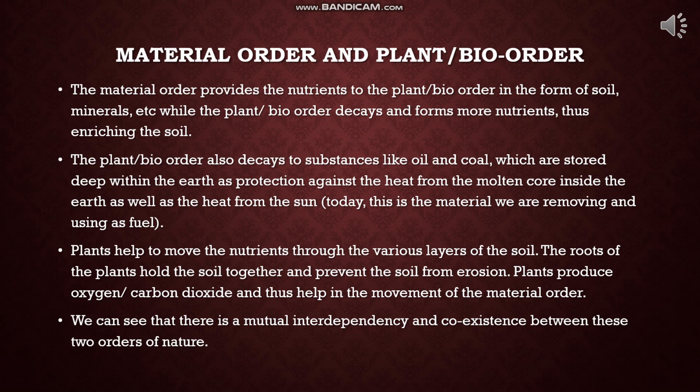Roots hold the soil and prevent soil erosion. Plants produce oxygen and take in carbon dioxide, and thus help in the movement of the material order, and it helps in the respiration of the human order also. So we can see this is the mutual interdependency and coexistence between these two orders of nature.